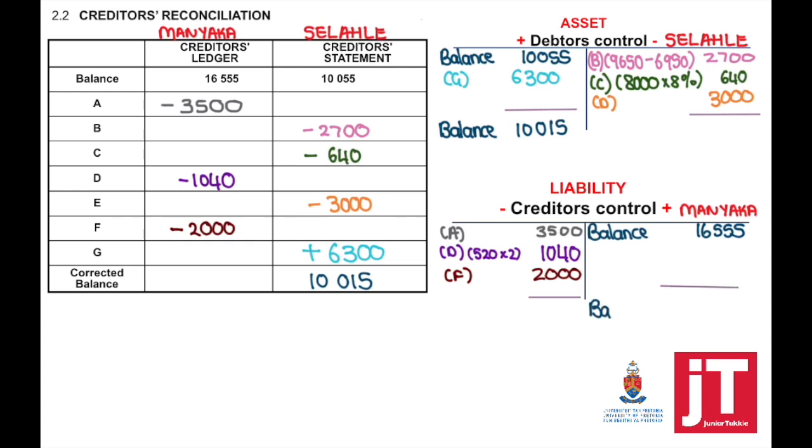If we now look at the creditors control, my new balance is also 10,015. So again, make sure that you take the beginning minus, minus, minus. And if you see that those two totals are balancing, you are very happy because most likely you've got everything correct. If it doesn't balance now, again, you need to look at how much time you've got per question, because